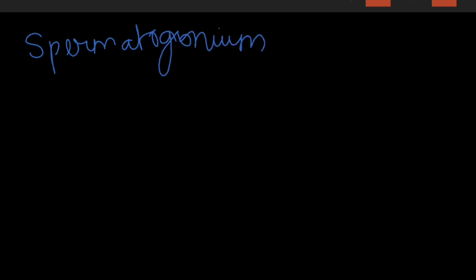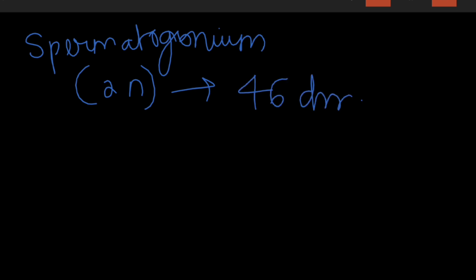Spermatogonium is diploid. Diploid meaning it contains how many chromosomes? It contains 46 chromosomes.